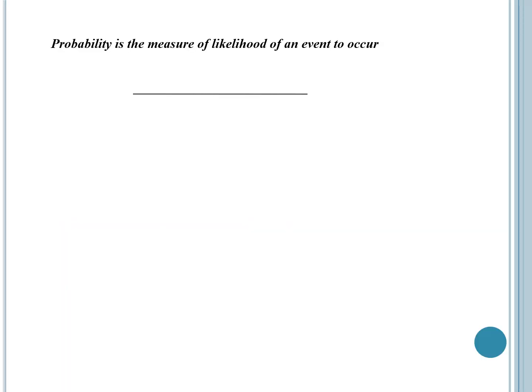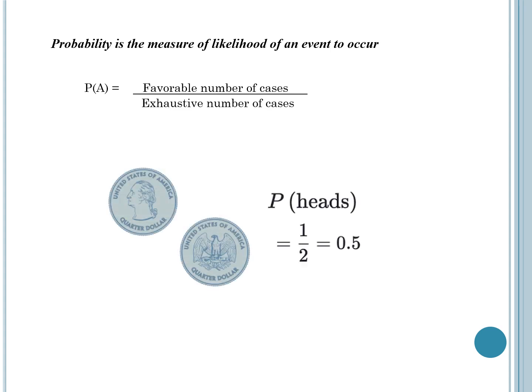In today's video, we see the basics of probability with examples. You all know about the basic concepts like trial or experiment, event or cases, sample space, favorable event, exhaustive event, mutually exclusive event, and so on. We know that probability deals with uncertainty.